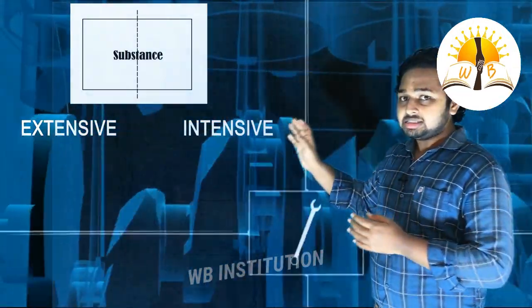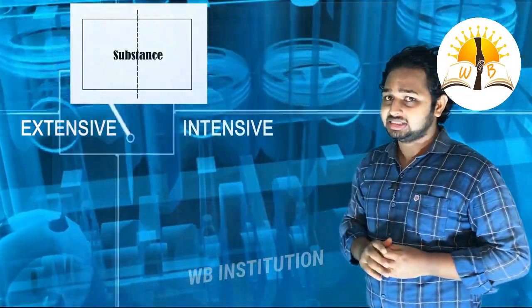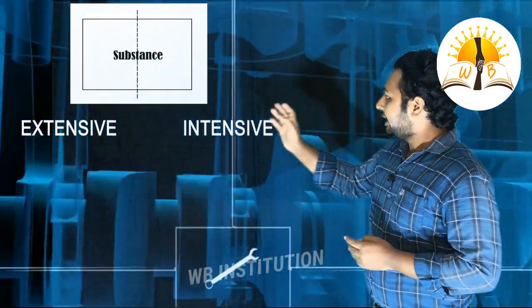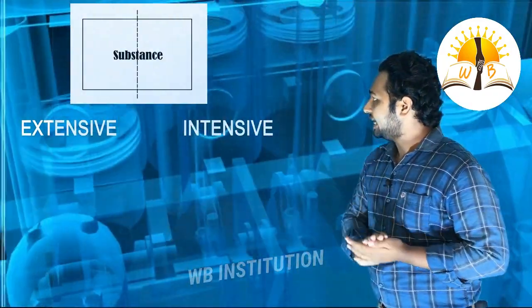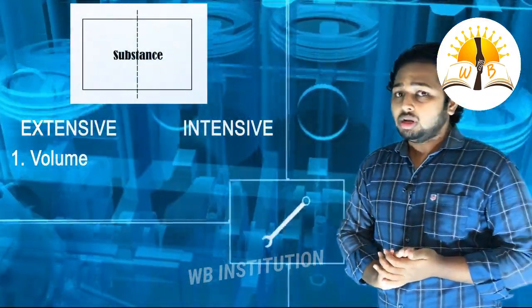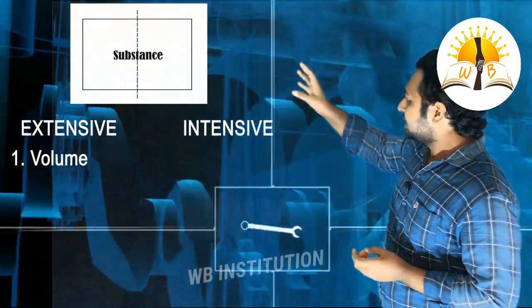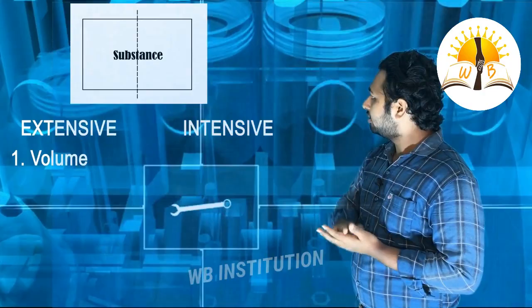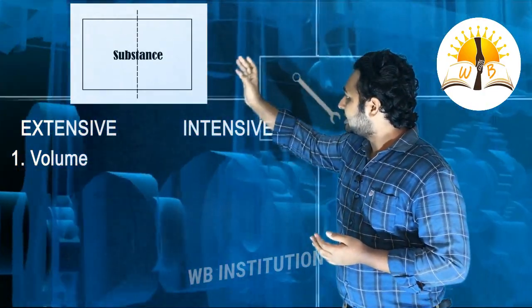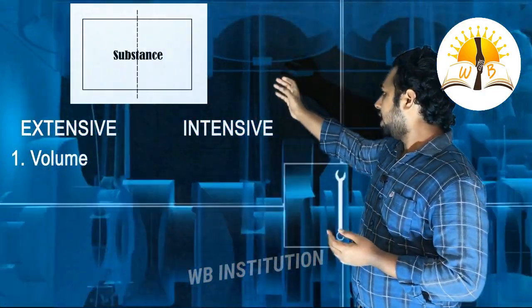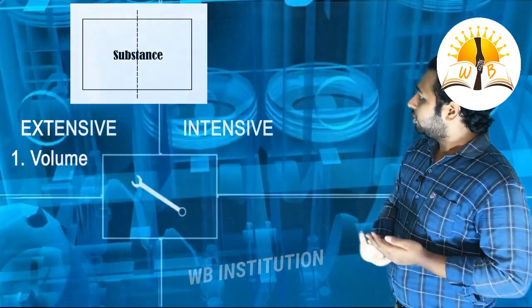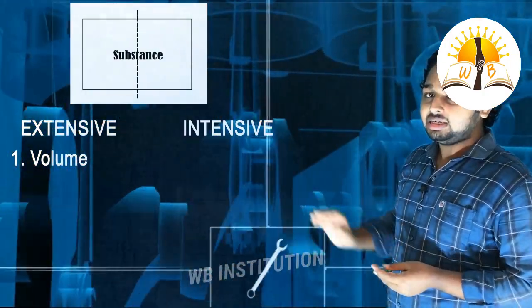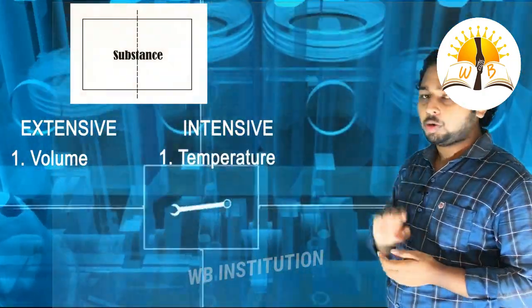So the volume is mainly dependent on the mass of the system. Therefore, since it is dependent on the mass, it comes under extensive properties. Now let us take temperature of the system as an example. In the same chamber, if we divide it into two equal parts, the temperature doesn't change, either in chamber 1 or in chamber 2. So the temperature is independent of mass. Hence we can say temperature is an intensive property.